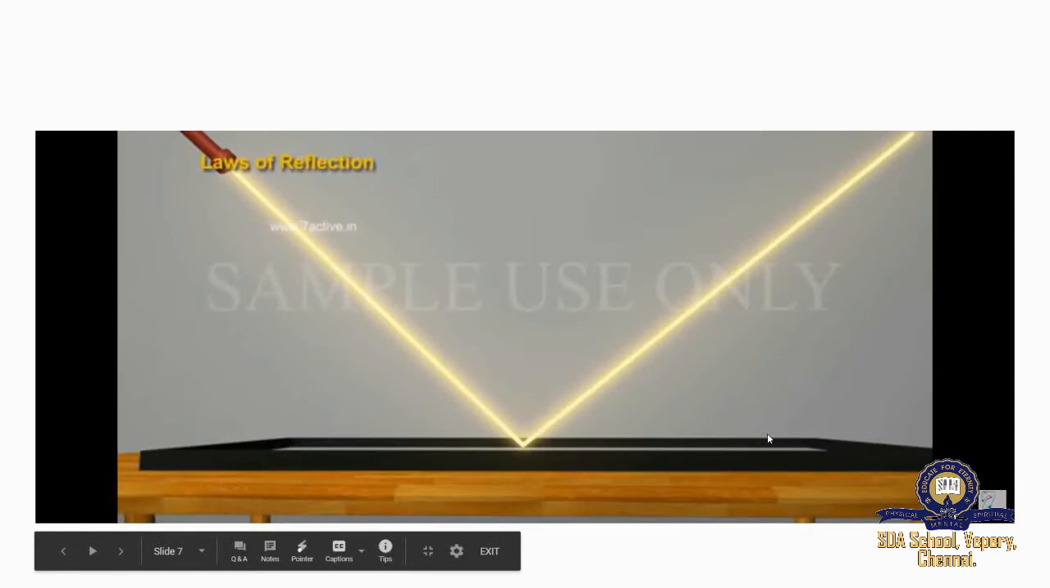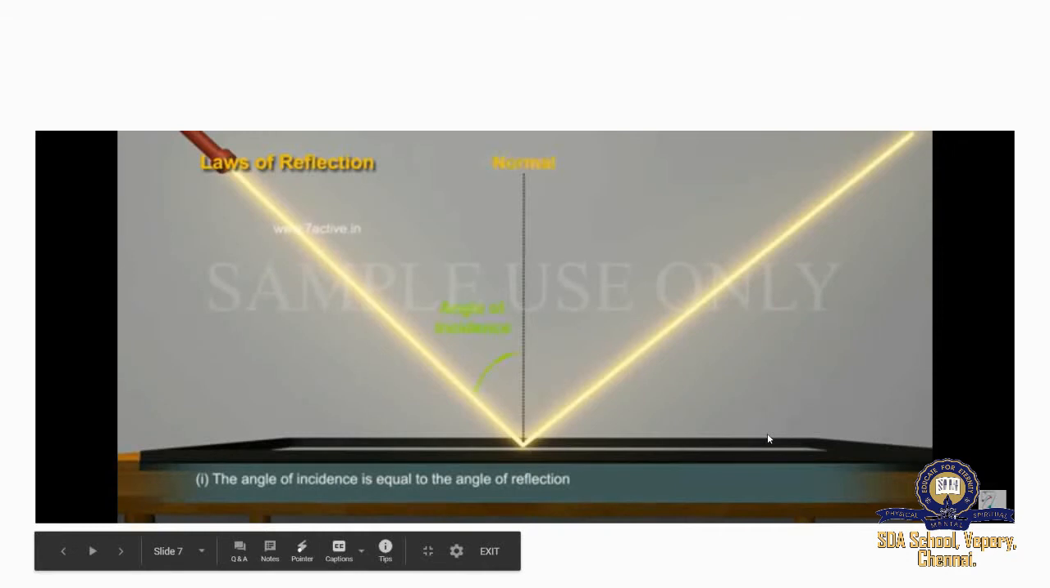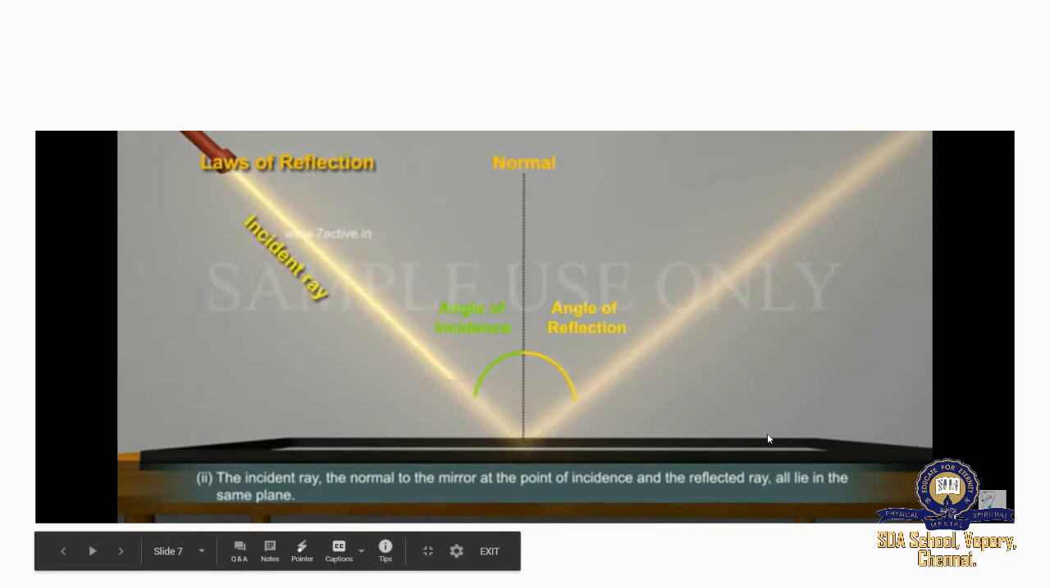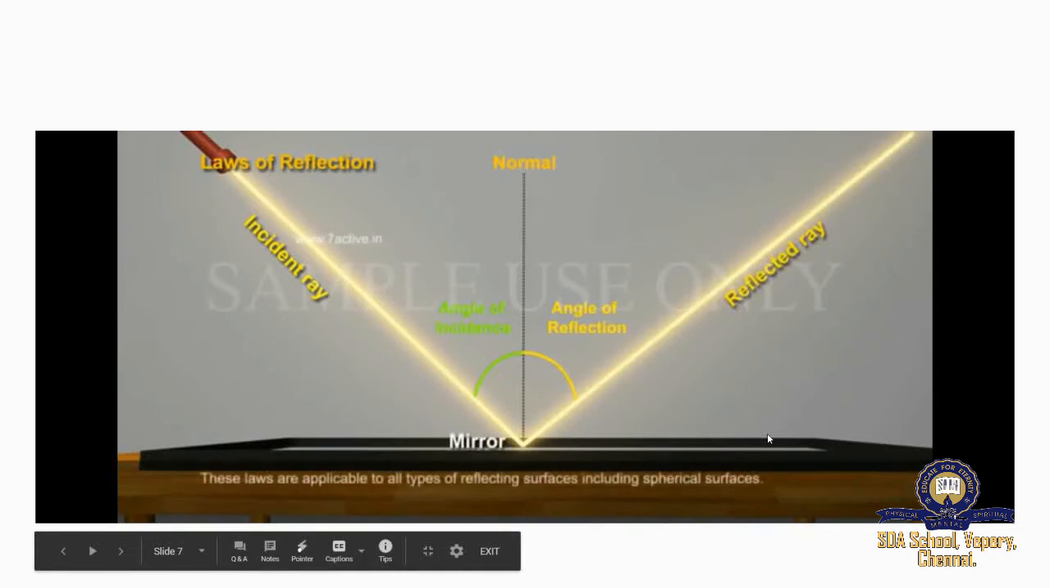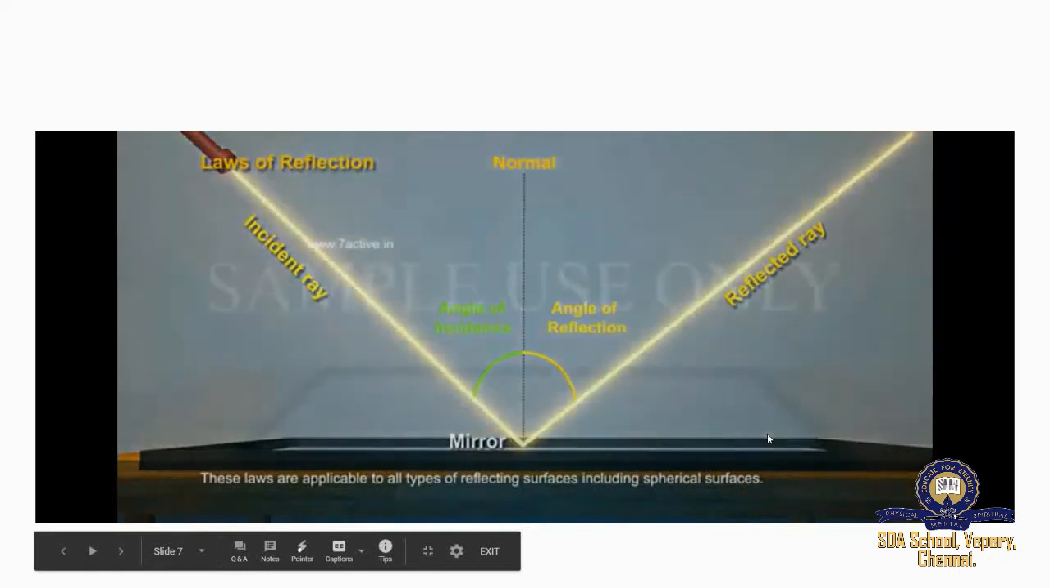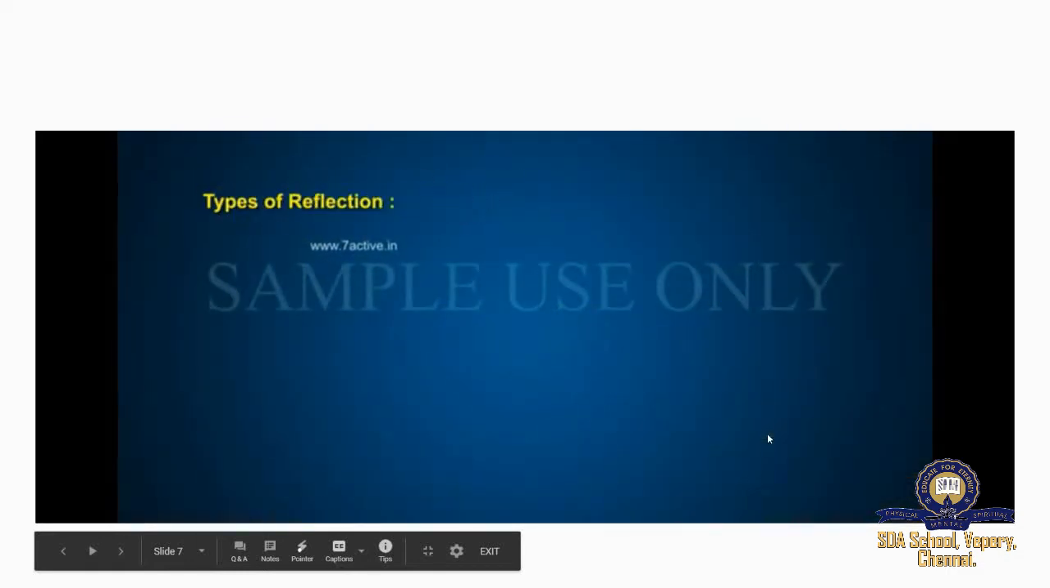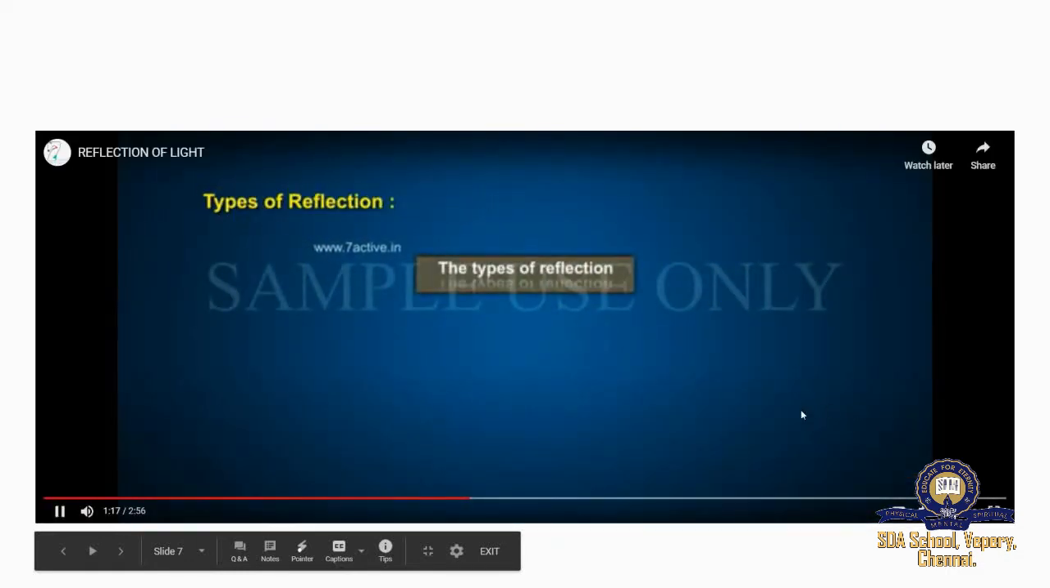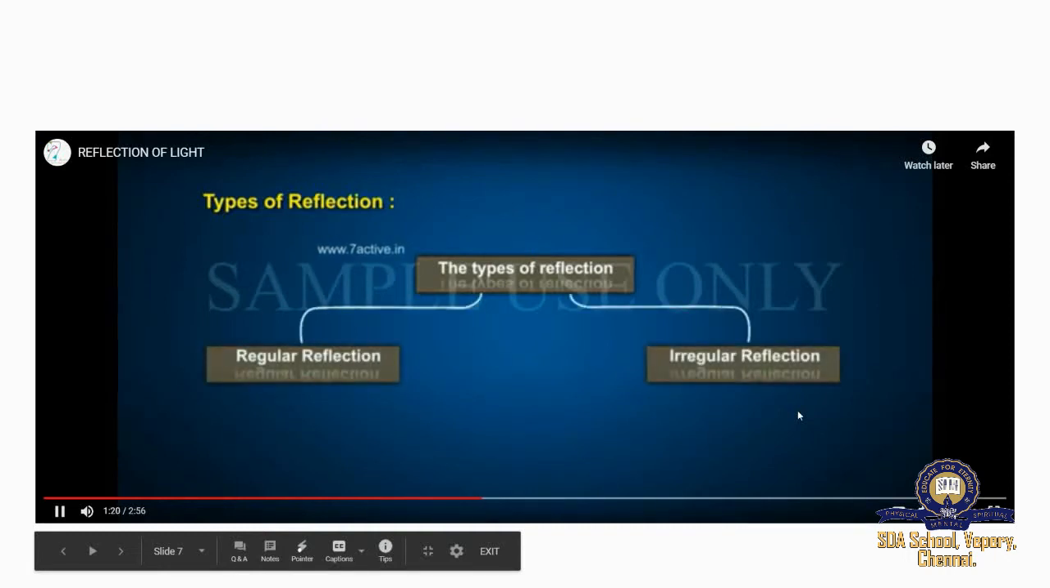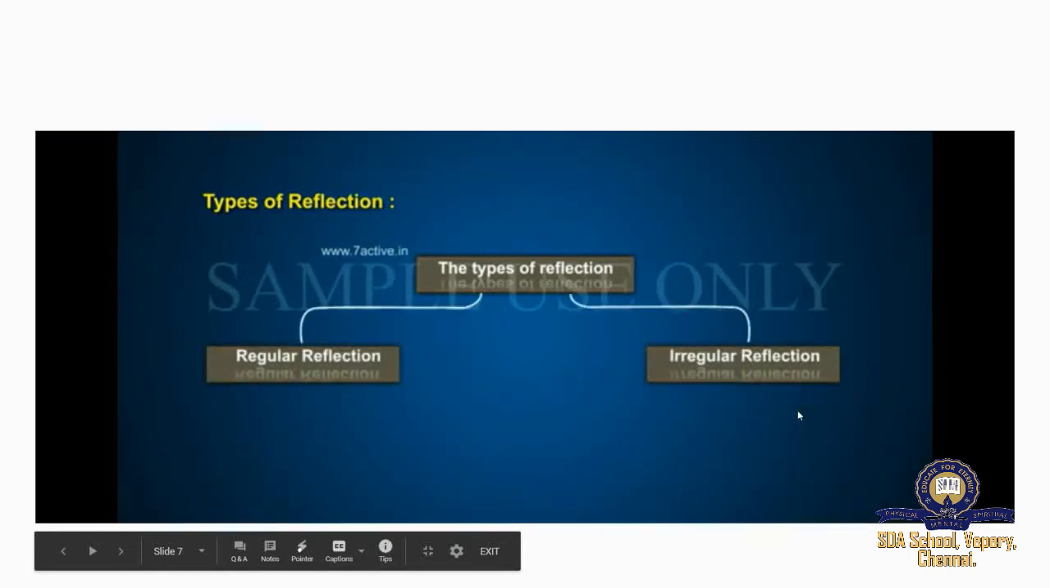Laws of reflection. 1. The angle of incidence is equal to the angle of reflection. And 2. The incident ray, the normal to the mirror at the point of incidence, and the reflected ray all lie in the same plane. These laws are applicable to all types of reflecting surfaces, including spherical surfaces. Types of reflection. The types of reflection are regular reflection and irregular or diffused reflection.